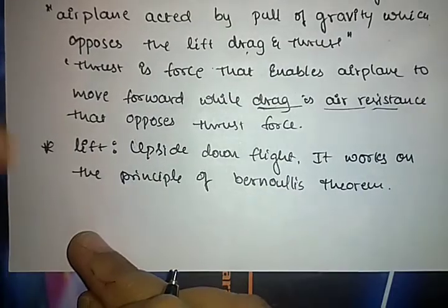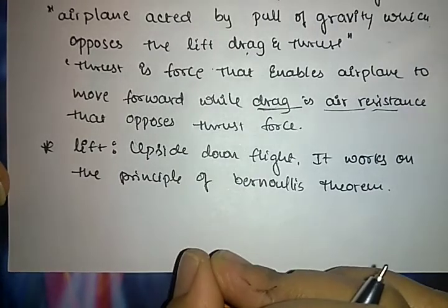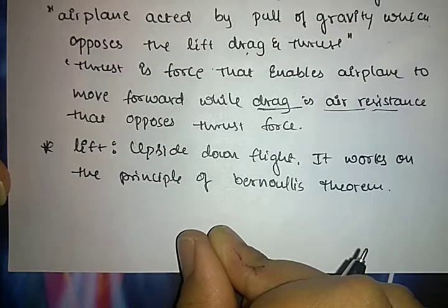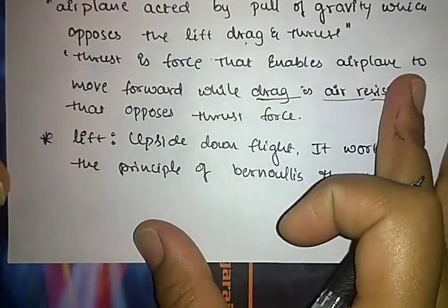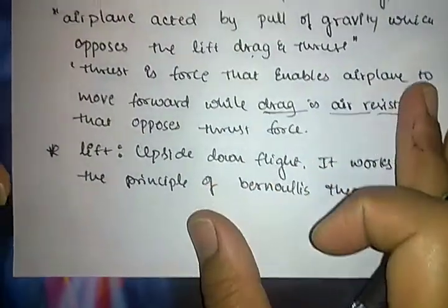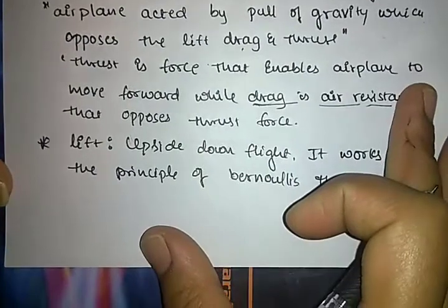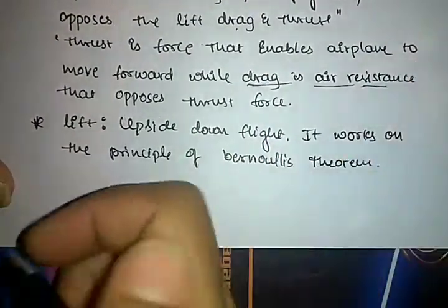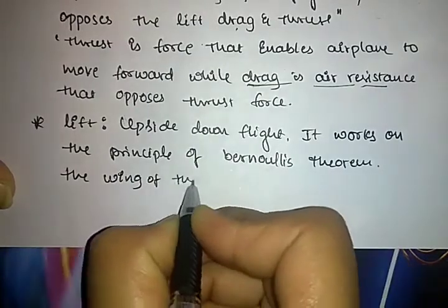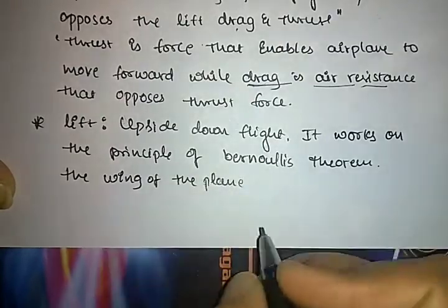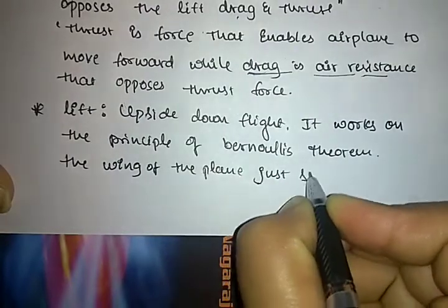So it acts on Newton's law. It also works on the principle of Newton's law. Anything thrown into space comes down due to the law of gravitation, right? In the plane we know that the wings move up and down a little bit as it flies through the air, but under the common definition this can't happen. The wing of the plane just stays still.